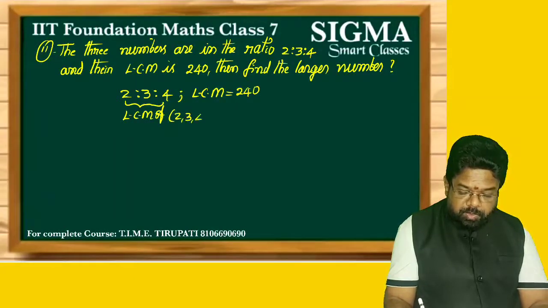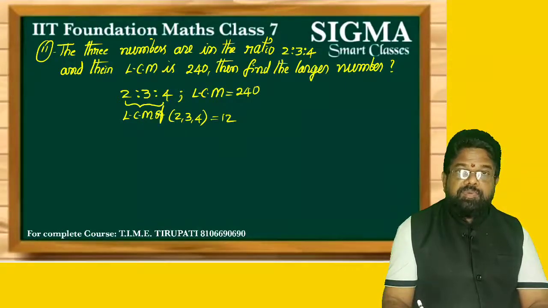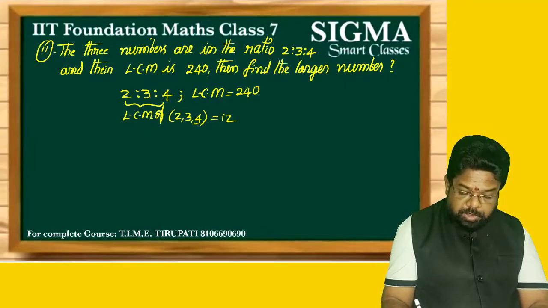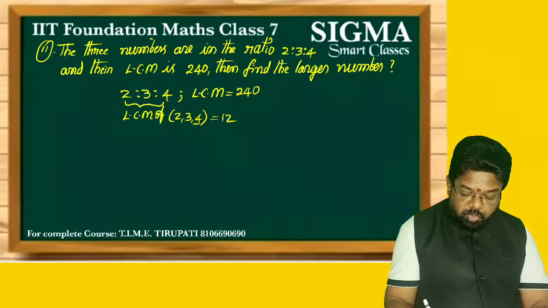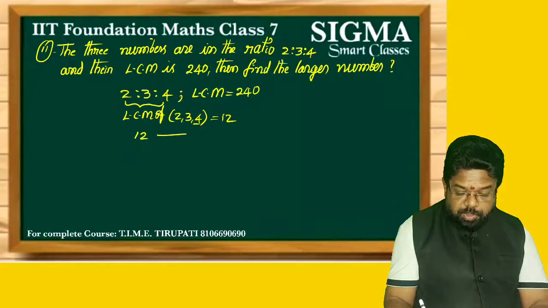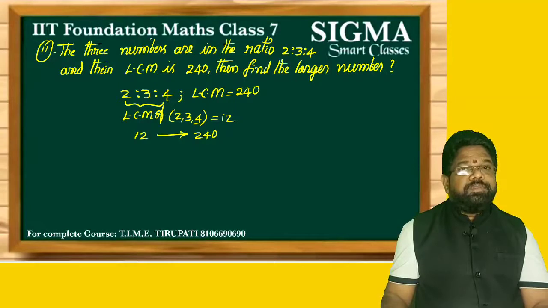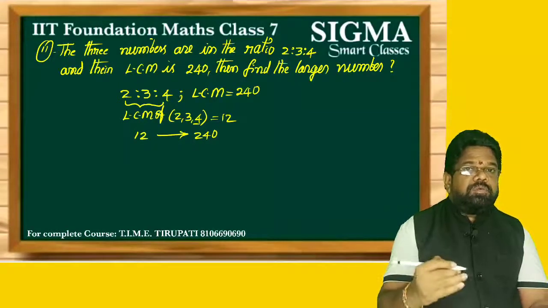What is the LCM of 2, 3 and 4? We know it is 12. 4 is divisible by 2 but not by 3, so take the multiple, 4 times 3 is 12. So the LCM is 12, which means 12 parts. So the value of 12 parts is 240. The LCM is given as 240, but according to parts the LCM is 12.